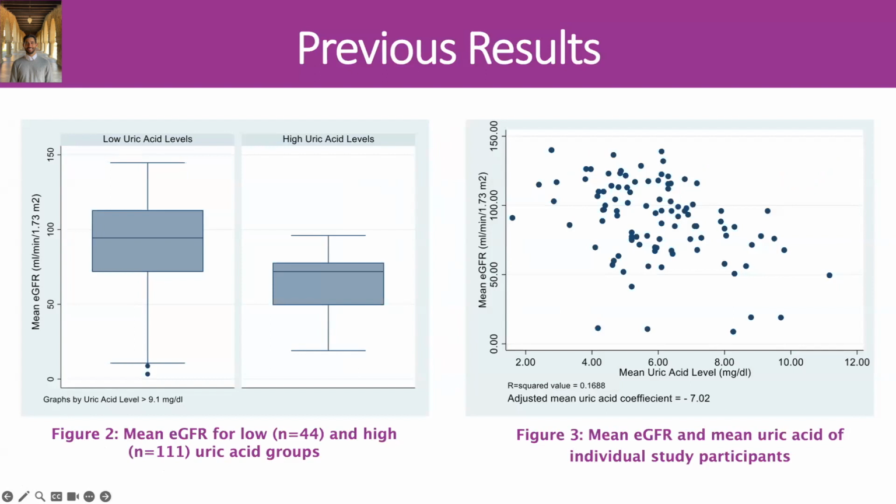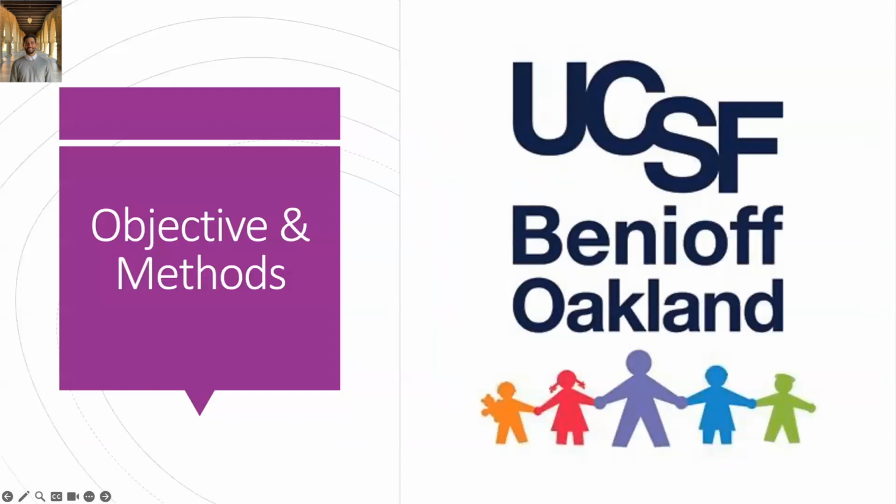So this work is actually a follow-up study from my work with Dr. Hagar last summer. Last summer, we demonstrated a statistically significant connection between hyperuricemia and chronic kidney disease. However, as shown in these two graphs here, we couldn't say for sure which one came first, the hyperuricemia or the chronic kidney disease. Hence, we were unsure if hyperuricemia causes chronic kidney disease or if hyperuricemia is just a symptom of failing kidneys. So our key objective for this experiment was to examine if this increase in uric acid precedes the decline in renal function and establish a more causal relationship between the two variables.